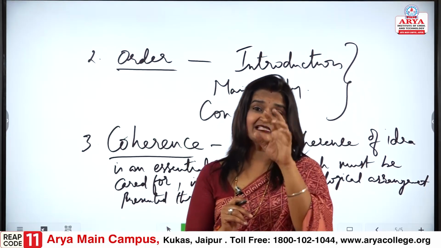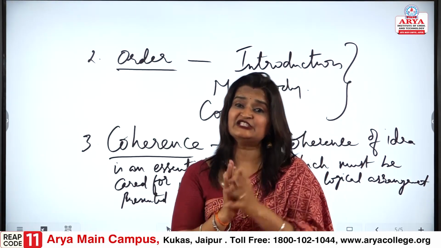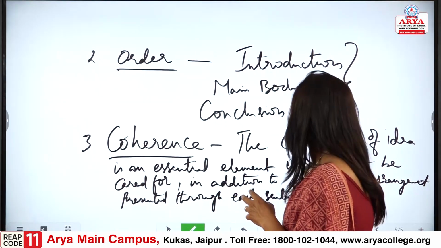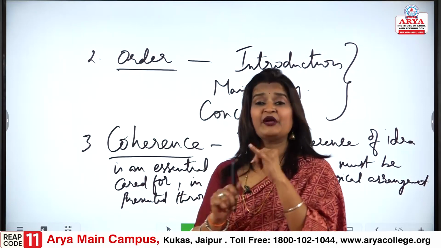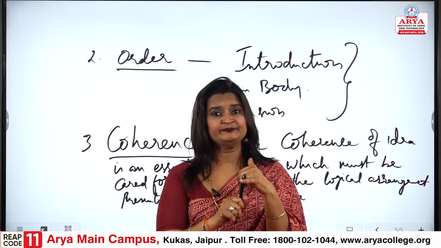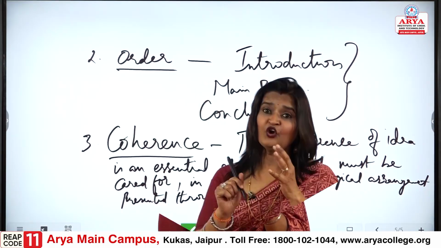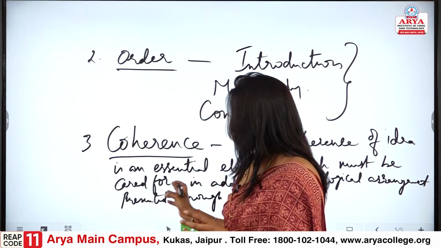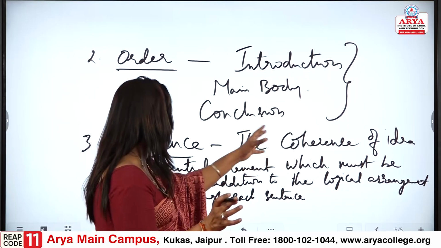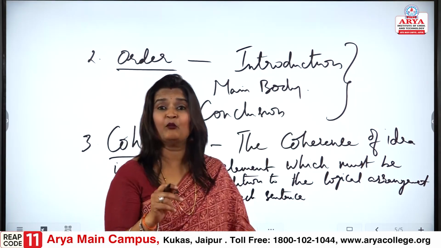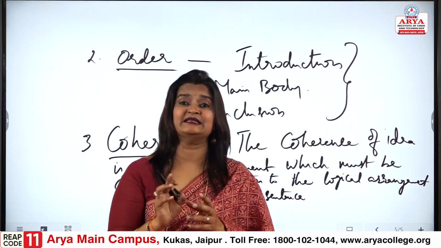Why is the coherence of idea an essential element? Because we are following proper order, uniformity of our thoughts. So again, coherence means the quality of the ideas that we are sharing is a most essential element.